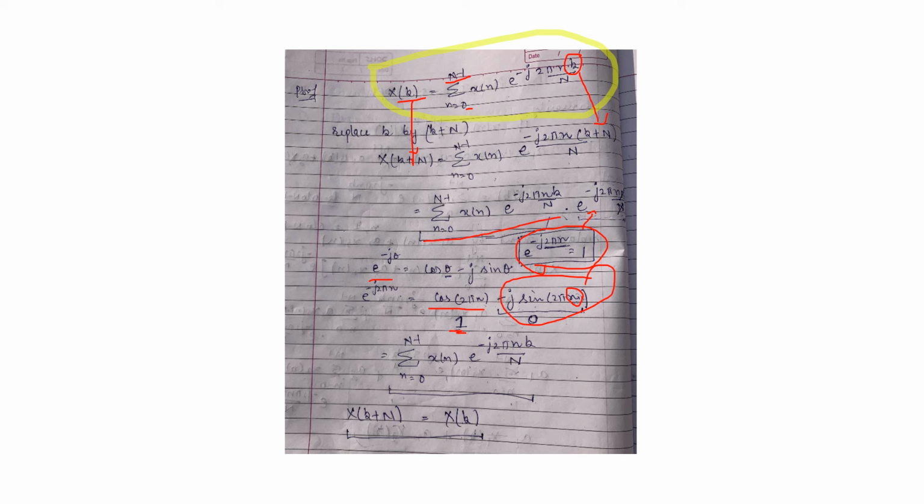Summation n from 0 to capital N minus 1 x(n) e raised to power minus j 2 pi nk upon N. If we compare this with the standard formula, then it is the same thing. So we can replace this by X(k), and left side was capital X(k plus N). It is equal to X(k). This is the proof of periodicity property.